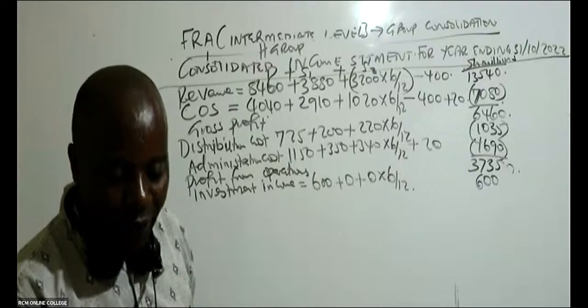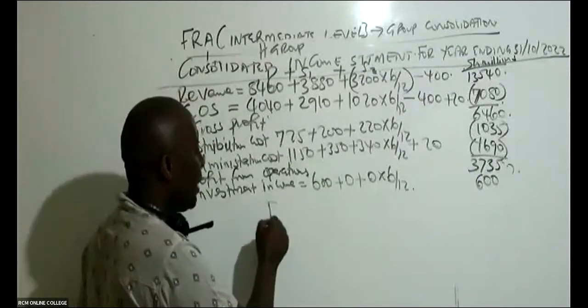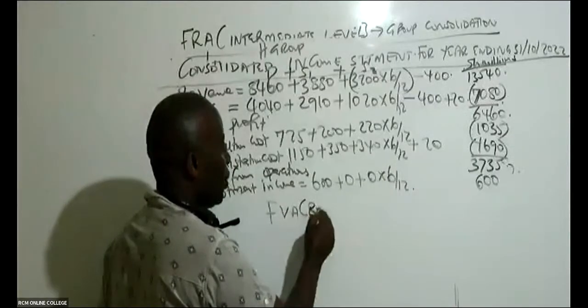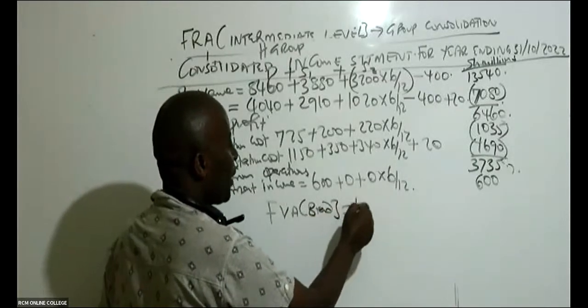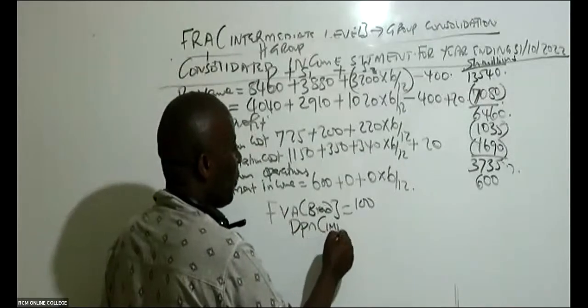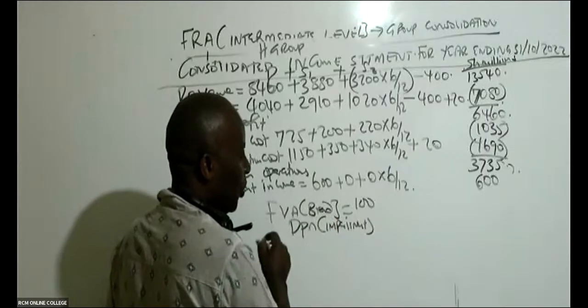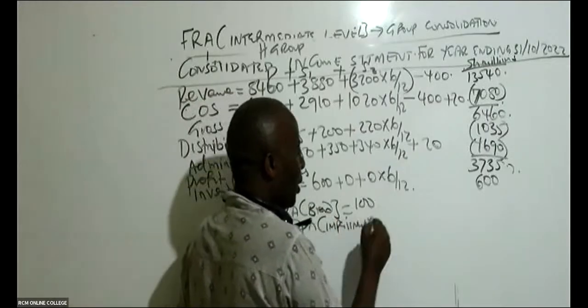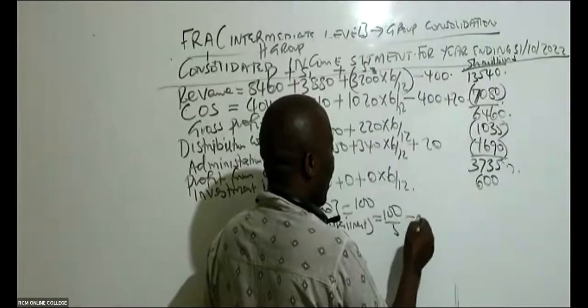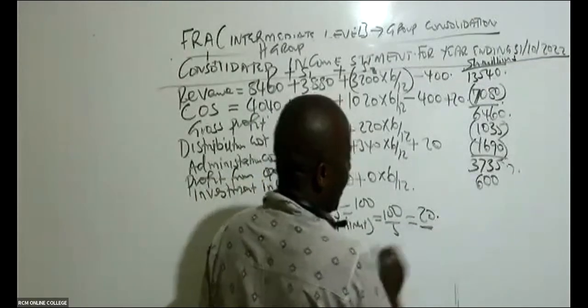Yeah. How did I get the 20 for impairment? Remember, we had a fair value adjustment of brand name, which was 100. And then we said depreciation. Brand, of course, we call loss in value impairment, because brand is something you can't touch, it's an intangible asset. So it was 100 divided by 5 years. It had a remaining useful life of 5 years, which gave us 20.